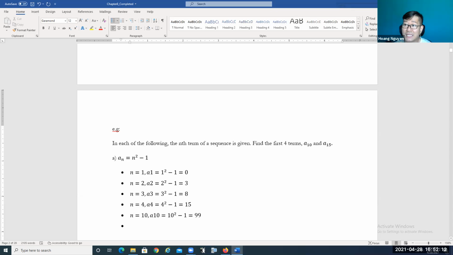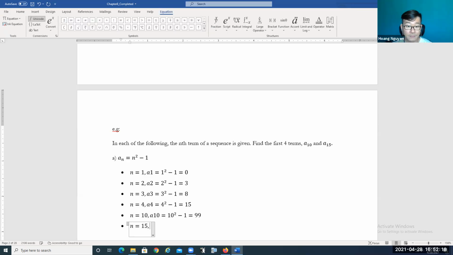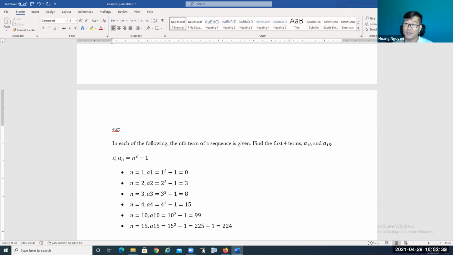Now A15 means that we're going to substitute n equal to 15. So A15 equals 15 raised to the power 2, take away 1. 15 to the power 2 is 225, minus 1, so it's going to be 224. There you go. So we have the first 4 terms of the given sequence, the 10th term of the sequence, and the 15th term of the sequence.